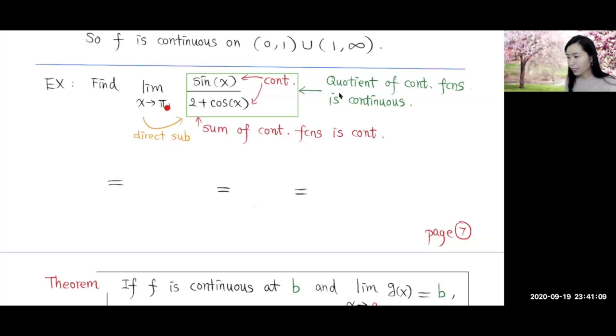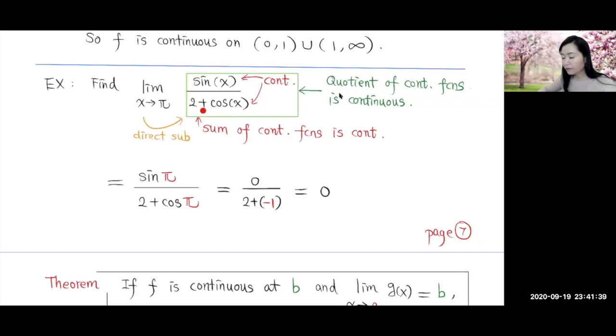So substitute pi into x. That will be equal to sine of pi over 2 plus cosine pi. Sine of pi is equal to 0. Cosine pi is equal to -1. So the result here will be equal to 0. So the limit here will be equal to 0. As you can see, if we know the function is continuous, then we can just go ahead and do a direct substitution to find that limit. Okay, let's take a break.